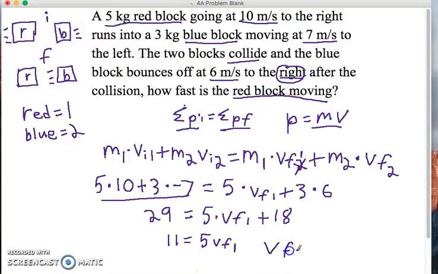So the final velocity of the red block is going to be 2.2 meters per second. If we plugged everything in right, and we did, this positive indicates to the right. So it's 2.2 meters per second to the right.